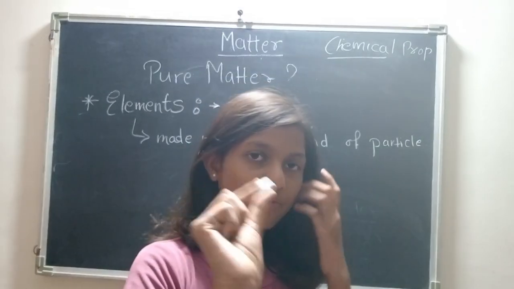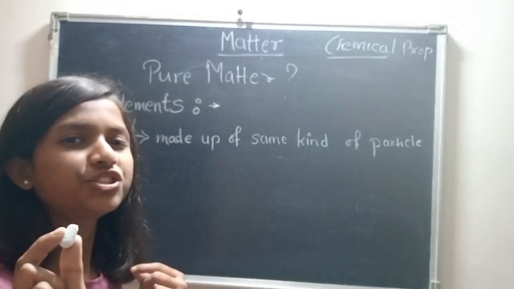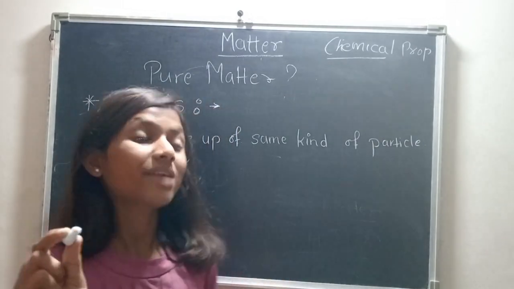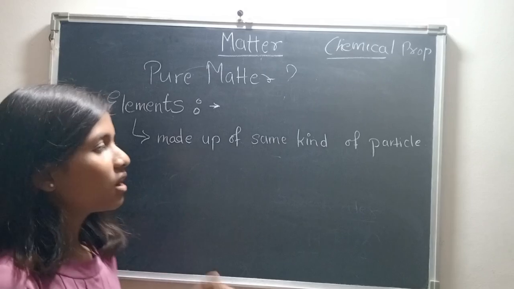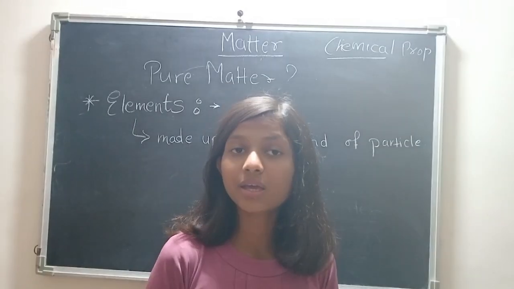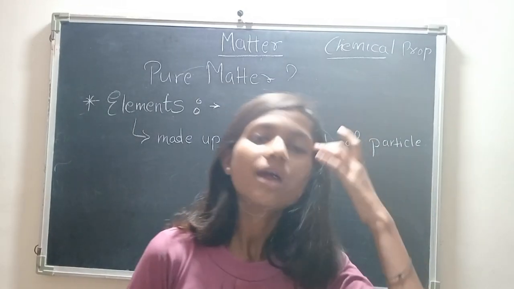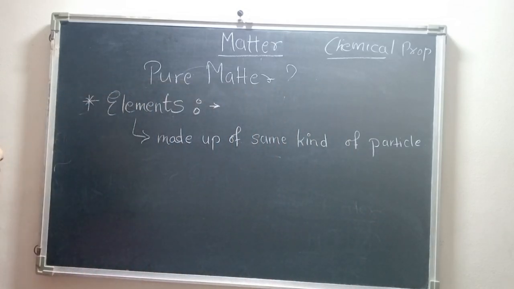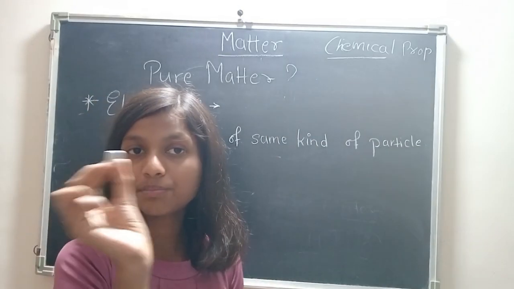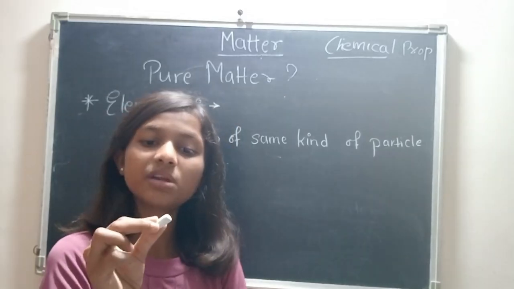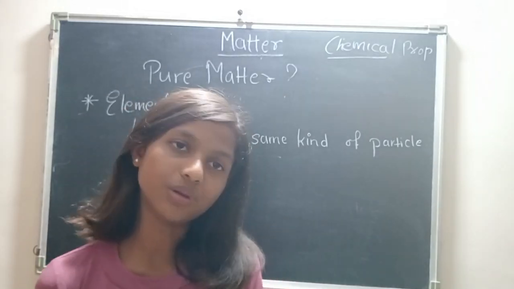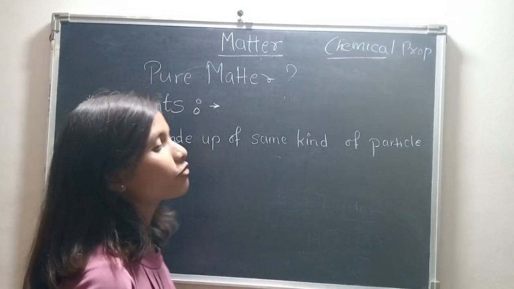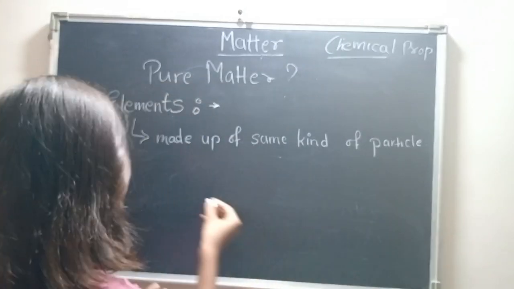Like, I am having chalk. So you know chalk is calcium. It is made up of something, calcium hydroxide. No, not calcium hydroxide. There's one specific name for chalk in another way, I just don't remember that. But yes, only calcium is there. So is it pure? Yes, it is pure because it is made up of the same kind of particles only. And I gave you the example of metals and all, like mercury we are having.